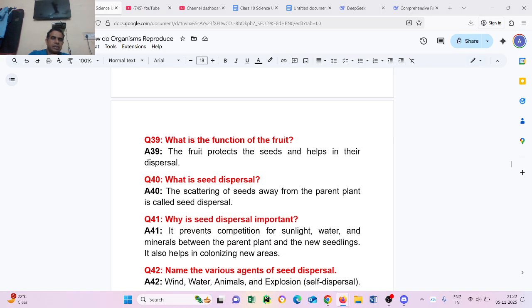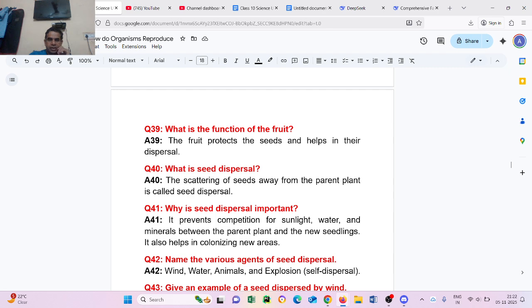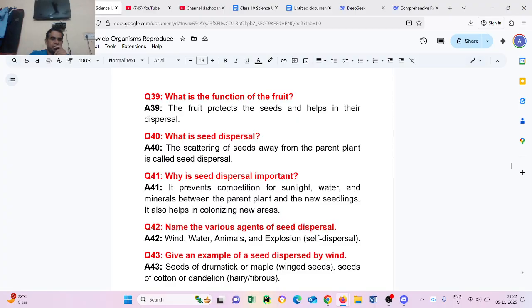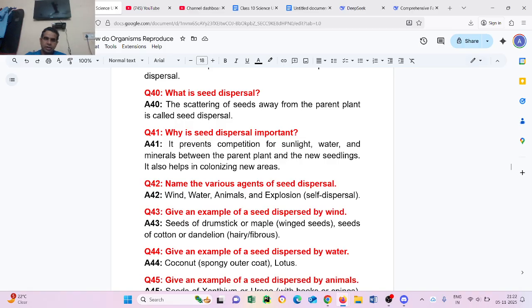Question number 41. Why is seed dispersal important? It prevents competition for sunlight, water, and minerals between the parent plant and the new seedling. It also helps in colonizing new areas. Question number 42. Name the various agents of seed dispersal. Wind, water, animals, and explosion, or self-dispersal. Question number 43. Give an example of seeds dispersed by wind. Seeds of drumstick or maple being winged seeds. Seeds of cotton and dandelion, with hairy fibers.